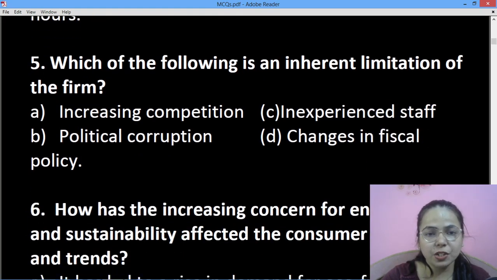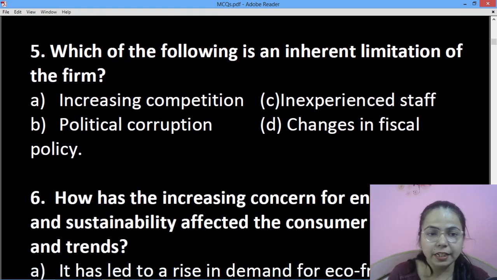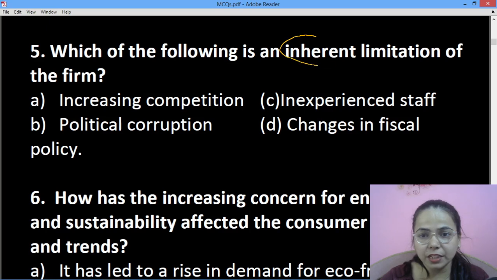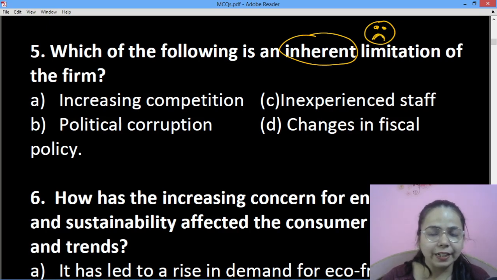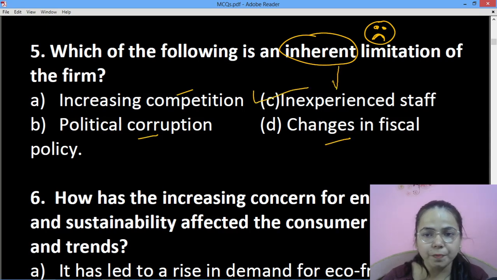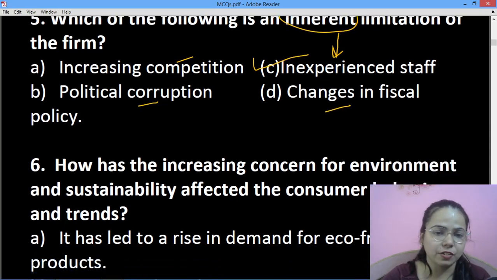The next question is, which of the following is an inherent limitation of the firm? Inherent limitation means that it is within the organization, and a limitation means it is not a very good thing. So this is a kind of sad phase. So is it increasing competition? That is external. Political corruption is external. Changes in fiscal policy is also external. Inexperienced staff is something that is inside your organization.